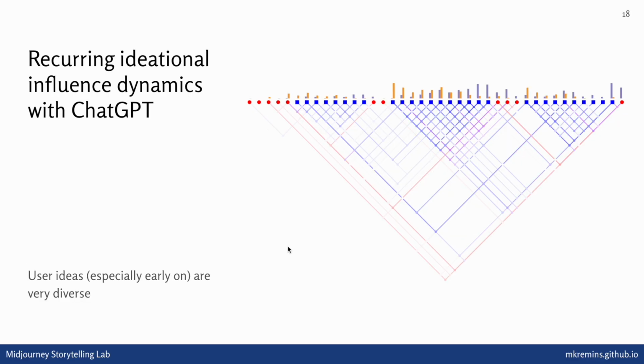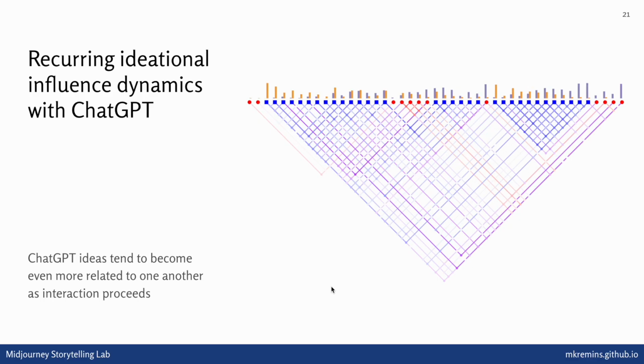We see here that user ideas start out pretty diverse in the beginning, so it's not really that the user is coming up with very similar ideas to themselves, but we also see that the ChatGPT ideas tend to come in very large batches at once, and those batches are quite closely interrelated to one another. So there's a lot of strong links between the ChatGPT ideas in any given batch, even though the batches tend to be relatively dissimilar from one another. And as the interaction proceeds, ChatGPT ideas tend to get even more similar to one another. The links between ideas in this first batch here are not as strong as the links in this last batch in particular. And you can see this across a lot of these different graphs.